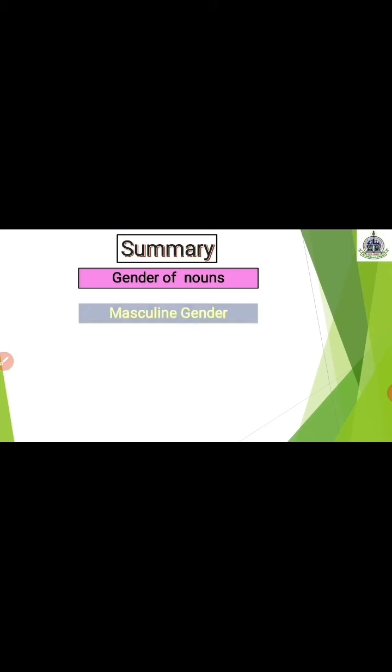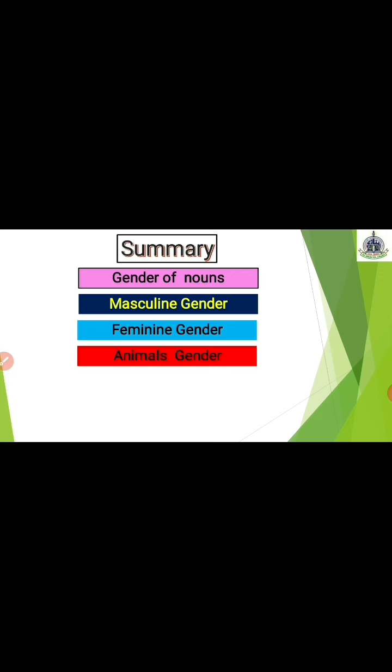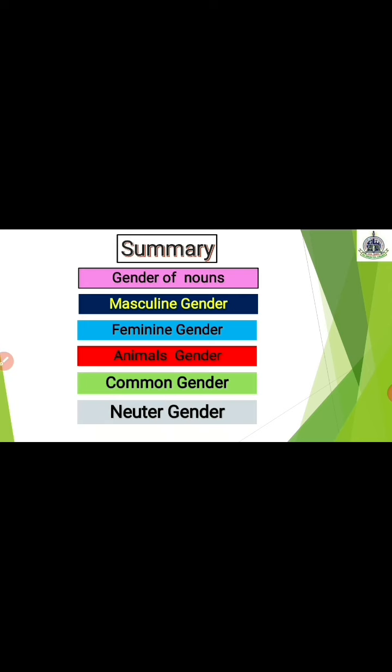So, here is the summary. What we have learned in this video. We have learned the gender of the nouns, correct? Then we have learned the types of gender. The first one is masculine gender, the second one is feminine gender. We have already learned the animals gender. Understood? We have learned the common gender, which may be male or female. And the last one is neuter gender. We cannot differentiate whether it is male or female. So, we call it neuter gender.